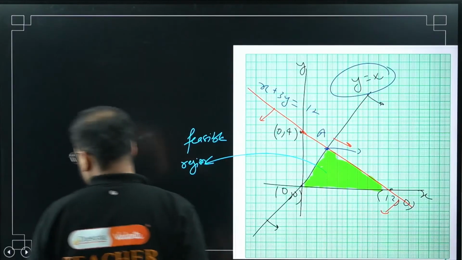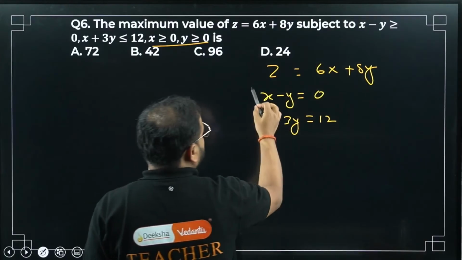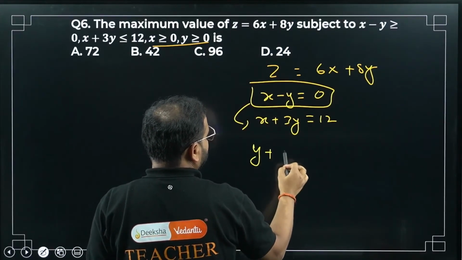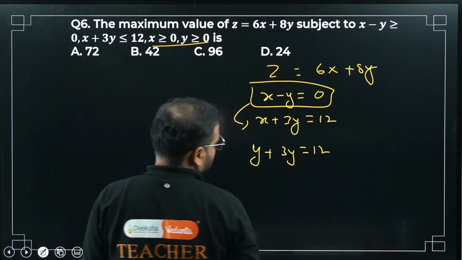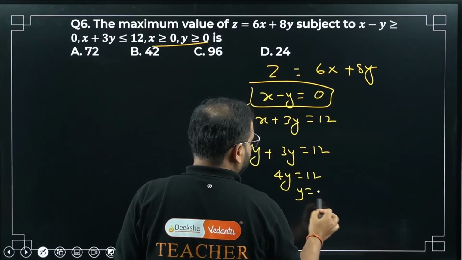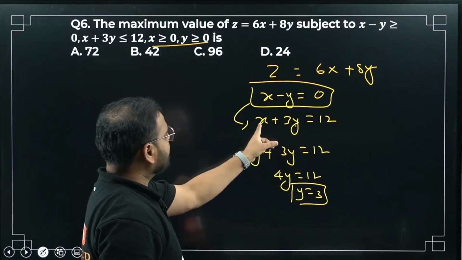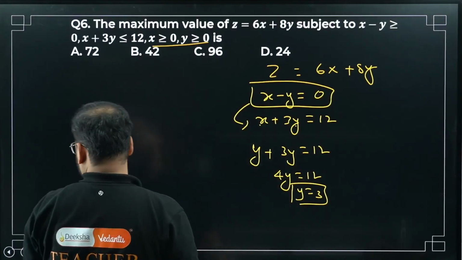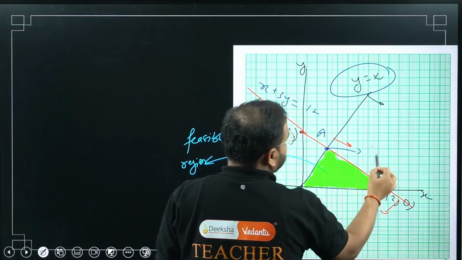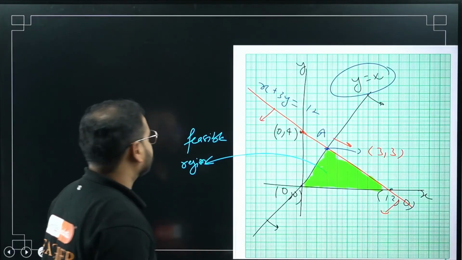x equals y. Have a look, x equals y from here. Substitute in this. I get y plus 3y equals 12, right? So 4y equals 12, so y equals 3. Put y as 3. 3 into 3 is 9. So what will be the x value? Again 3 only. So x equals y, and the coordinates of this point are (3, 3).